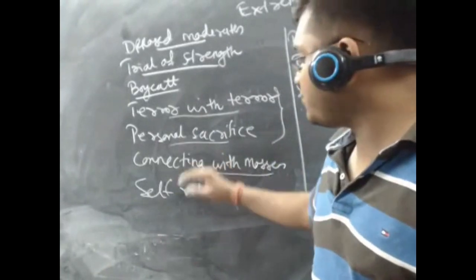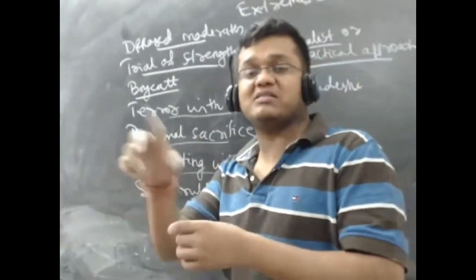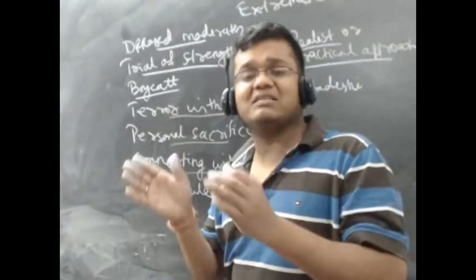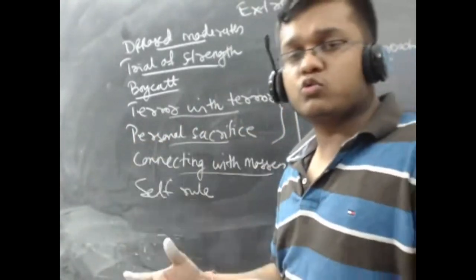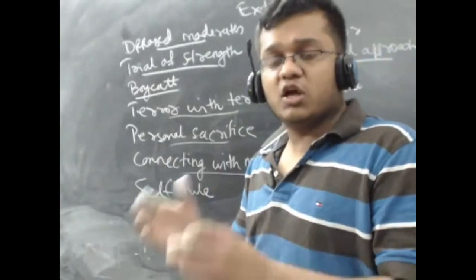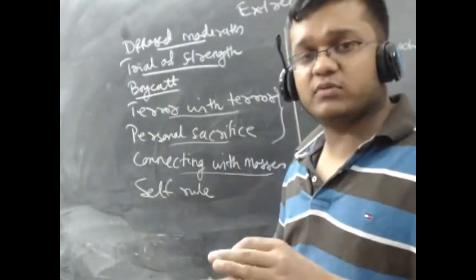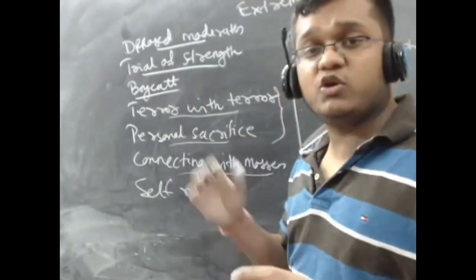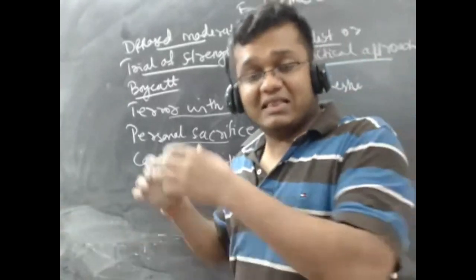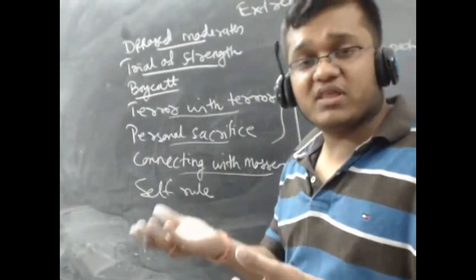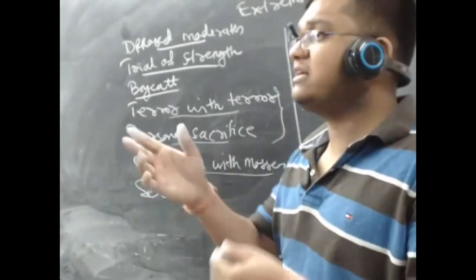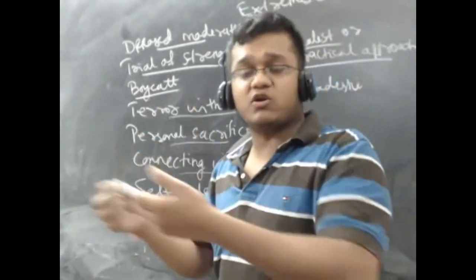So as a result, these people feel more connected with the masses than the moderates, because moderates have this mental friction that the masses are not ready for the kind of agitation that we are doing. So moderates always remain away from the masses, but extremists find huge popularity among the masses. And this is one of the reasons why, after 1905, when this leadership came up, see how this leadership came up, the press started talking about it.